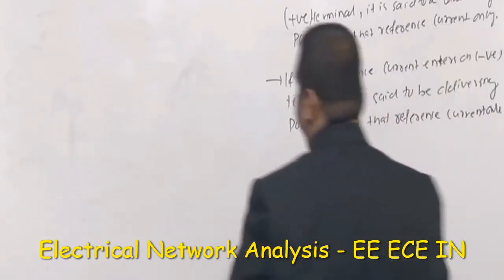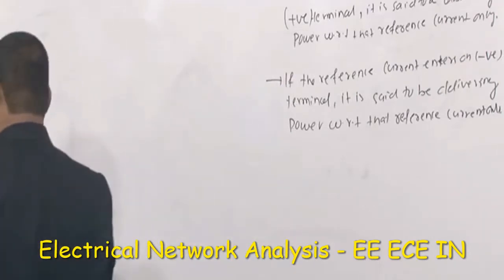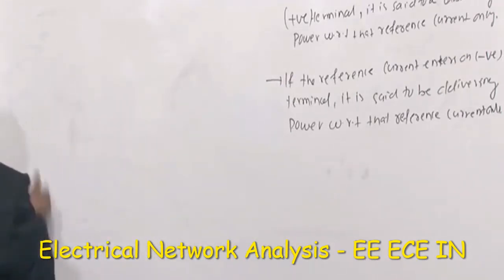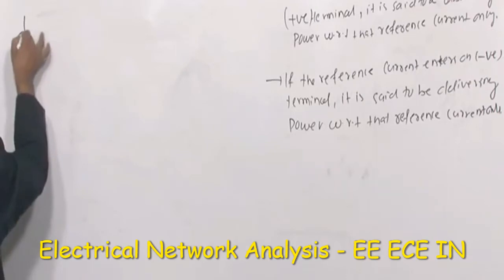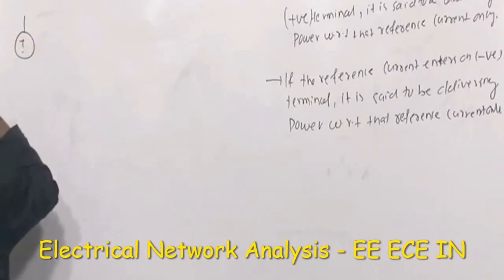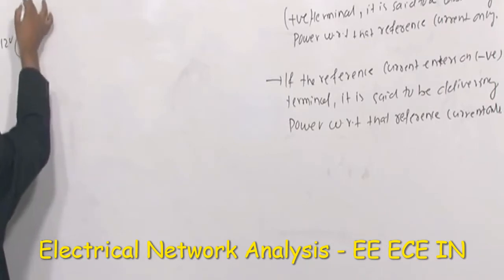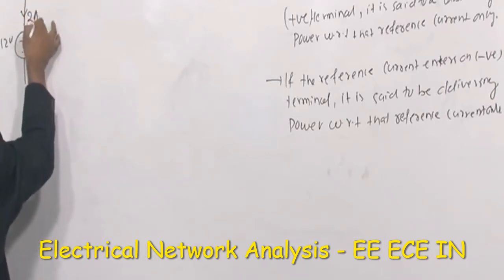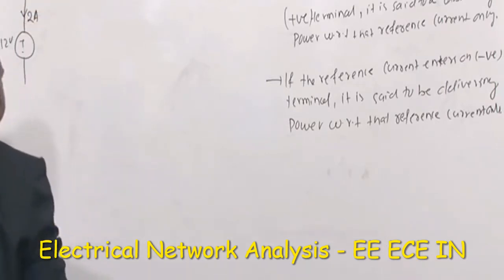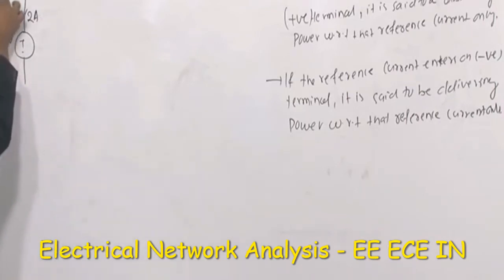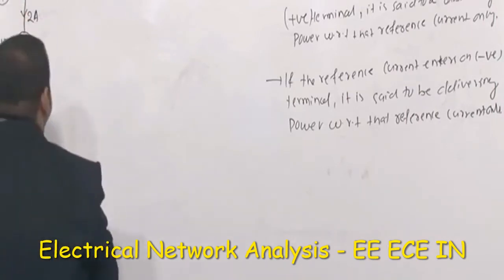Let us say there are various elements. We don't know what they are. Let us say this is a 12-volt supply, and through this a 2 ampere current is passing like this. Then what is the power? So this is question number 1, let's say. Question number 2